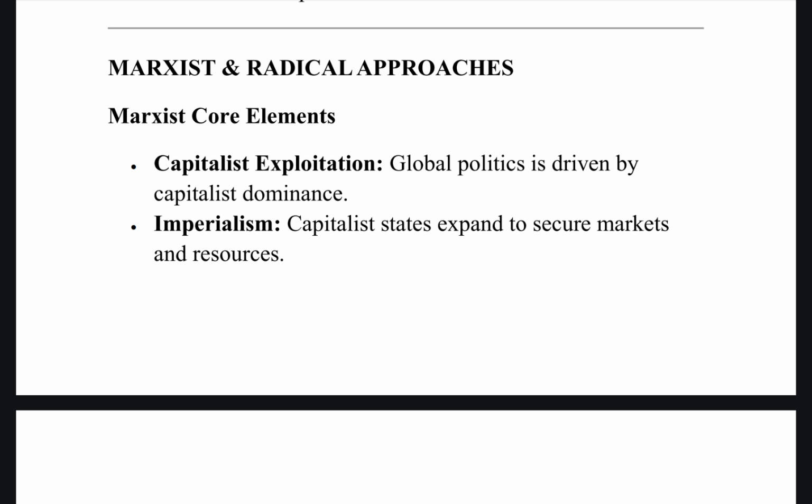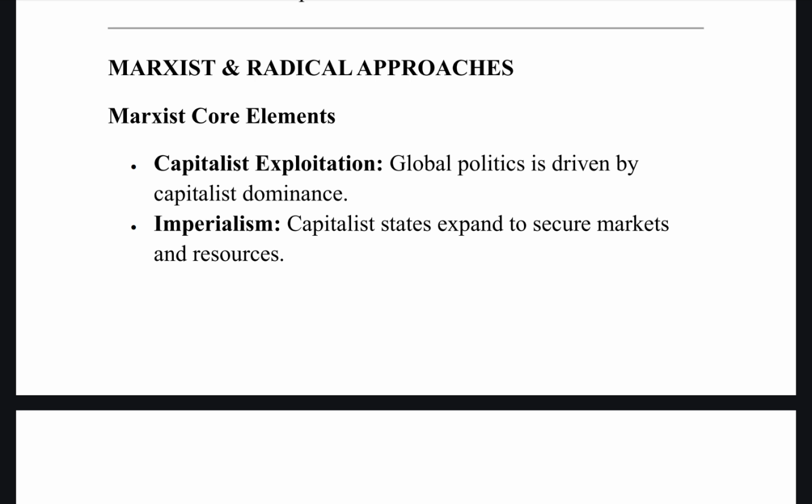So what are the major elements of this? First one is capitalist exploitation, because it is capitalist dominance. That is, the wealthy capitalist nations will exploit the lesser developed or third world countries. So that is the idea. That is economic determinism also. Okay.